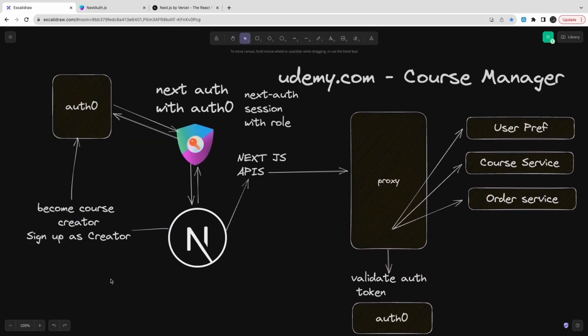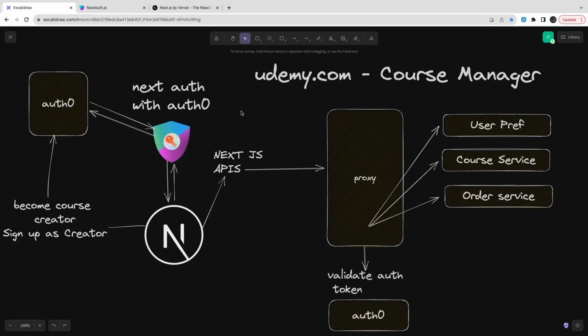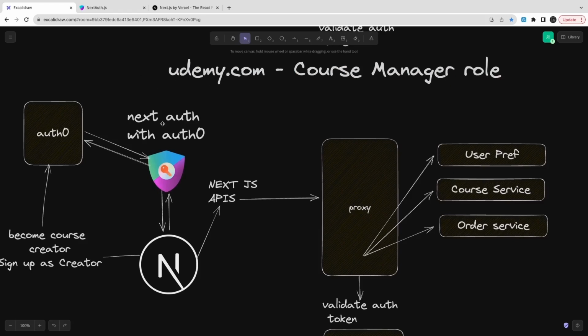You can search a particular course, and if that is free, you can actually access that particular course. This is how a simple course creator role will be there once you are populating the information through auth0. So in auth0 you will already have these roles pre-populated, and when you are actually returning the token, once you do the auth0 sign in, that token will already be enriched with the role information.